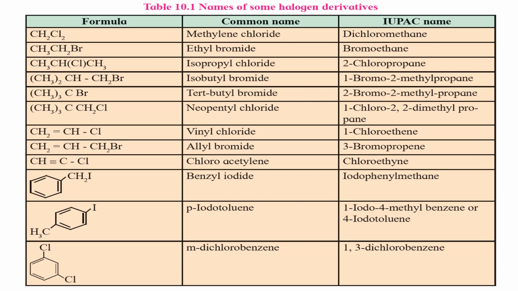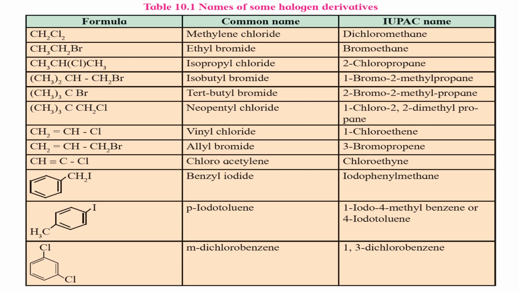In this example, as it contains the longest continuous carbon chain containing 3 carbon atoms, the parent hydrocarbon is propane. The carbon chain is numbered from right to left or left to right, so that position of halogen atom is indicated by the lowest possible number, and thus Br is attached to the first carbon atom and hence 1-bromo. Methyl group is attached to the second carbon atom, hence 2-methyl, and thus IUPAC name of this compound is 1-bromo-2-methylpropane.